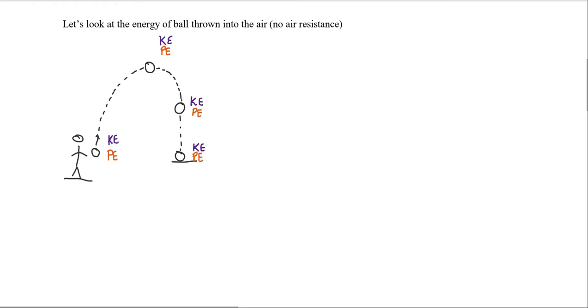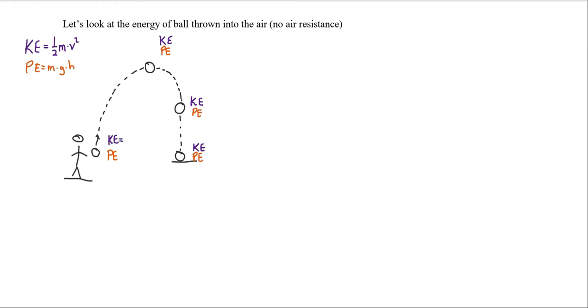And just as a little reminder, our kinetic energy can be determined by taking 1/2 multiplied by the mass multiplied by the square of the velocity. And the potential gravitational energy in this case can be taken by taking the mass multiplied by the acceleration due to gravity multiplied by the height that it has achieved.